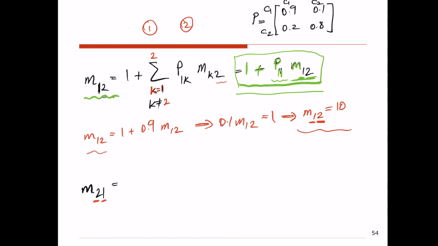So if I want to write it down based on the logic that we said here, I would say, if I start at state 2, I either go to state 1 directly in one transition, or I go from state 2 to state 2 in a self transition, and then from state 2 I will go through whatever number of transitions are needed for me to end up at state 1 for the first time.